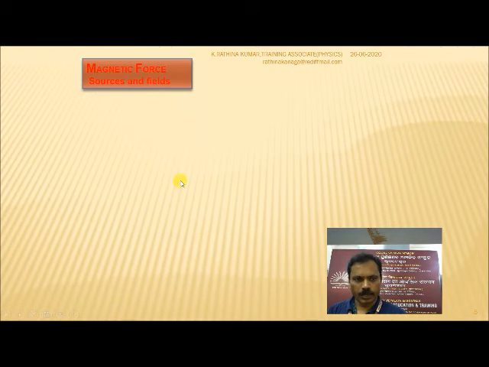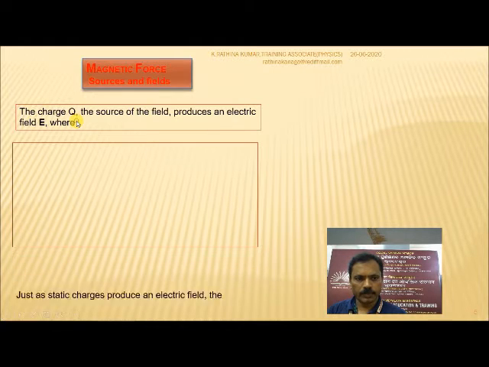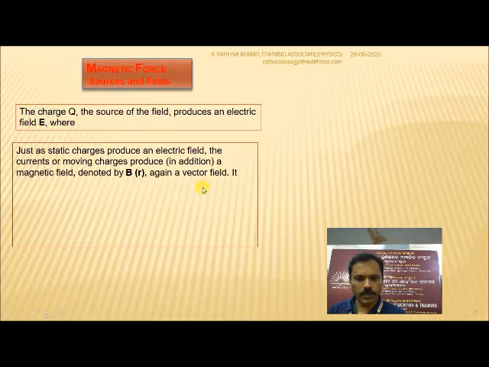Next, magnetic force, its source and its field. The charge Q, the source of the field, produces an electric field; static charges produce an electric field. The current, or moving charge, produces in addition a magnetic field. I have already told you this, and you might have observed it.